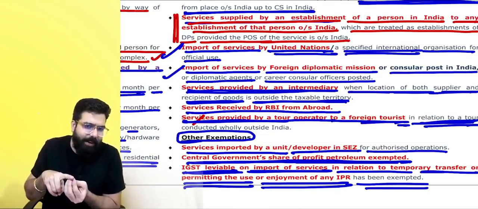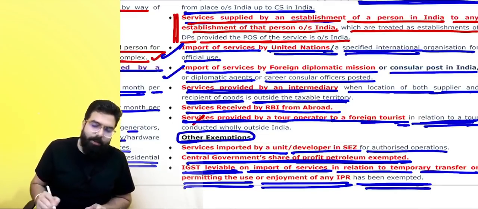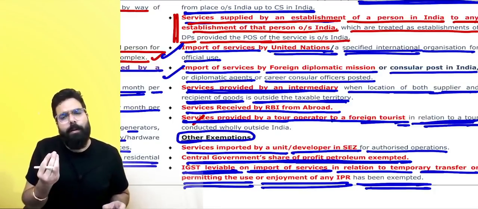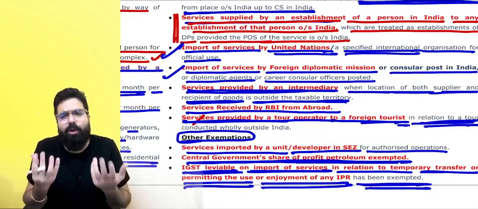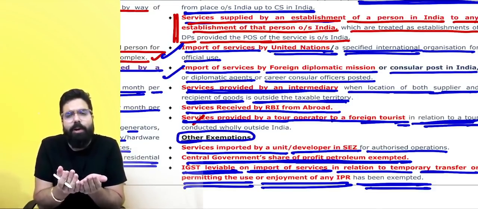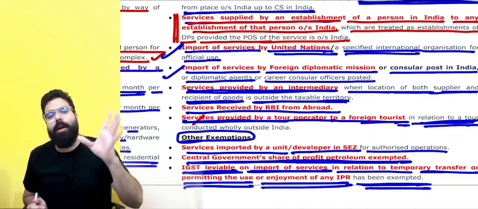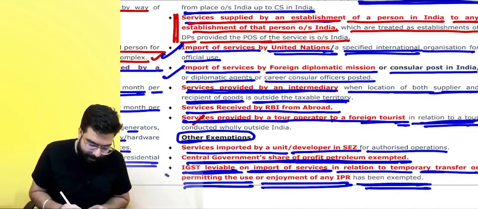I would have to pay GST under RCM, but they are telling it has been exempted. On those royalties, etc., you don't have to pay any GST in India. The GST has been exempted.